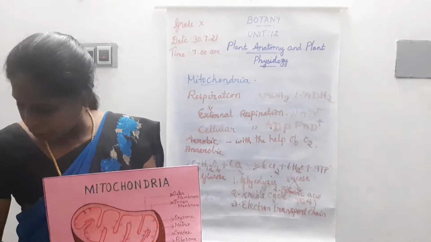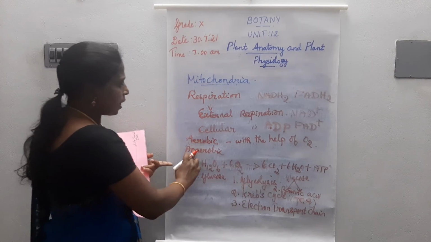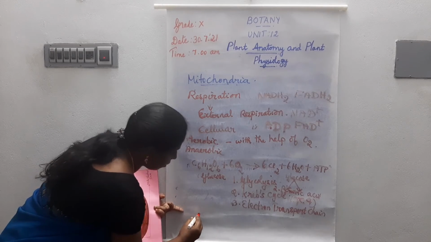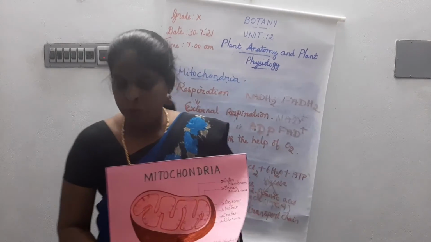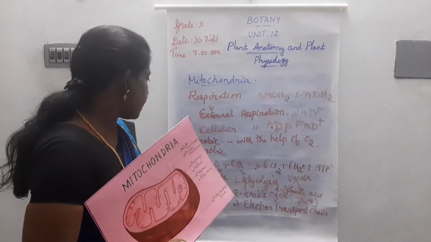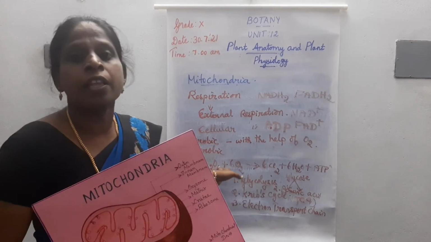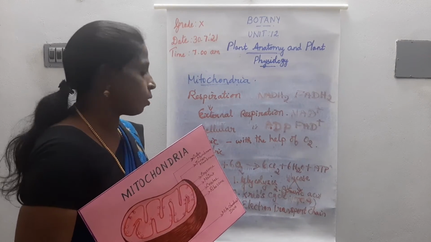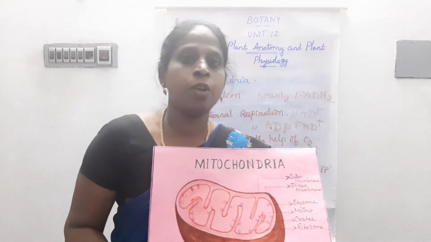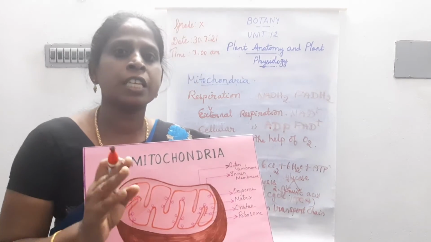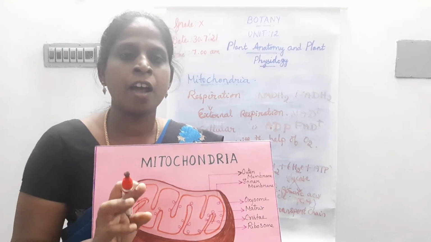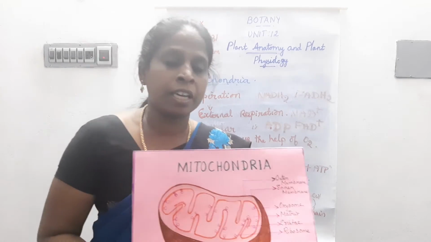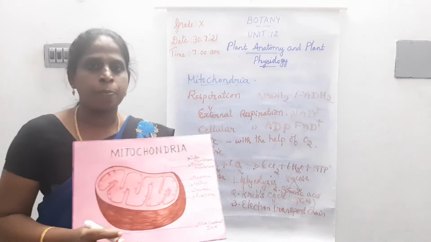The chemical equation for anaerobic respiration is C6H12O6. Without oxygen, we should not write oxygen. C6H12O6 gives 2CO2 plus 2C2H5OH, that is ethanol, plus a small amount of energy, ATP. That is the chemical reaction for anaerobic respiration.